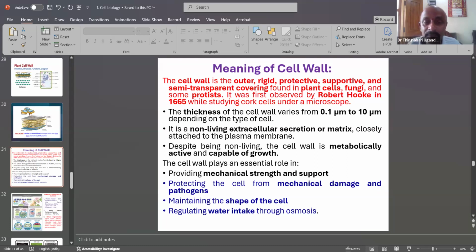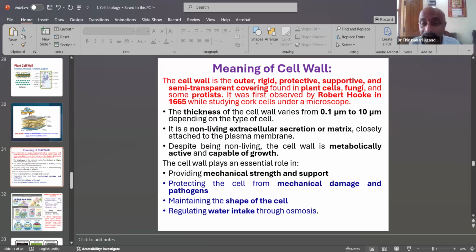Despite being non-living, the cell wall is metabolically active and capable of growth. The cell wall plays an essential role in plant cells.